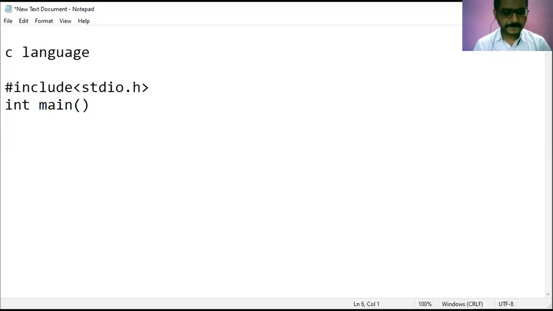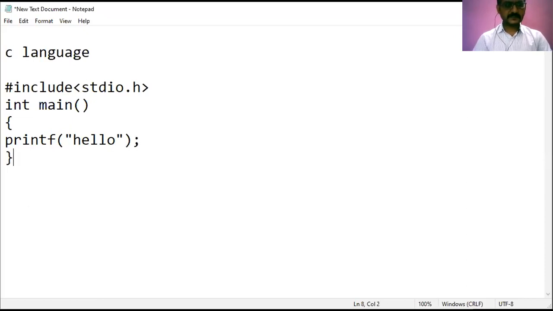And after that, there is an open brace and it will contain something like a printable statement, that is printf("hello"); and after that a close brace. Now this is a simple construct which is followed in C language.